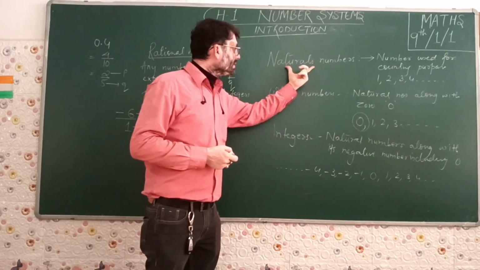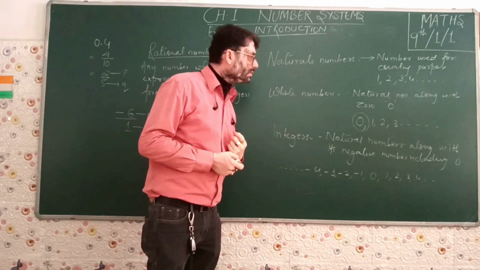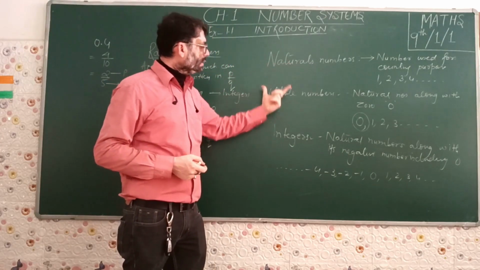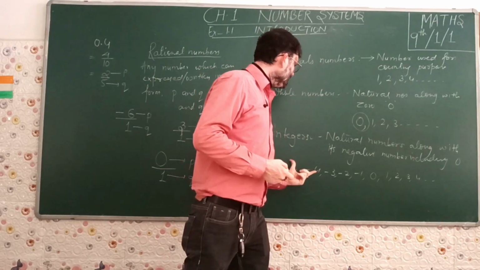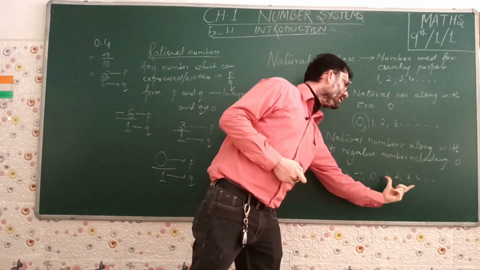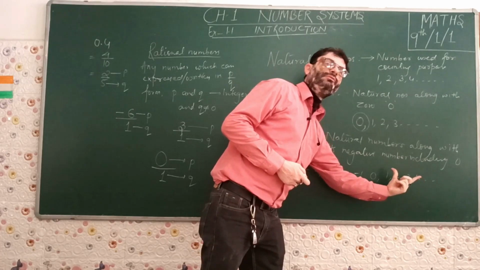Again, let us compare natural numbers with integers also. Can we say all natural numbers are integers? Yes, we can say all the natural numbers are integers, because all the natural numbers, 1, 2, 3, 4, are present here.